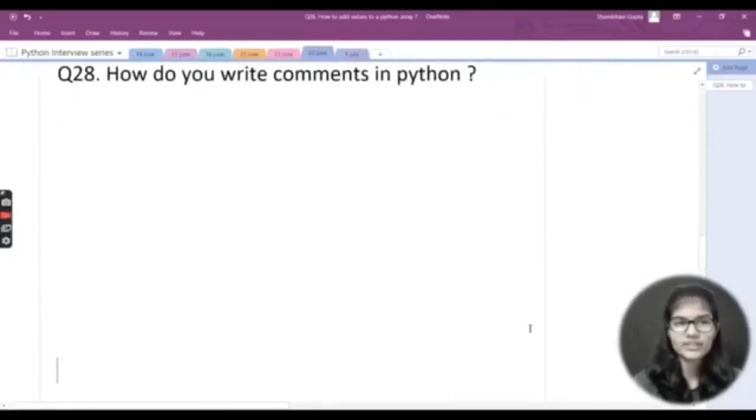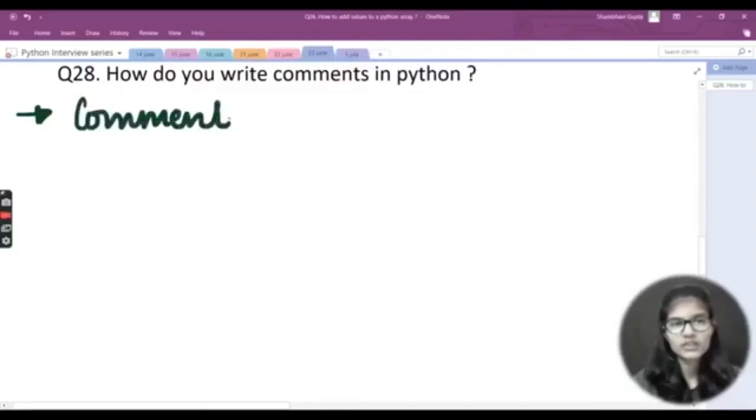Now my next question, the third question, is: how do you write comments in Python? This question was already covered once previously, so I'm just repeating it here. Let me write out the things and let you know how to answer this question in a short and accurate manner. So, how do you write comments in Python?